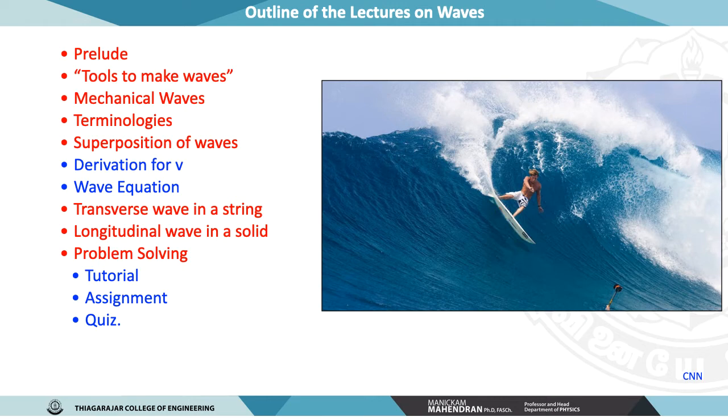What will happen when two or more wave trains are moving in the same direction? That will lead to the superposition of waves, which will be discussed here. We will derive some expressions for the speed of the wave, and wave equations for both transverse and longitudinal waves will be derived. Finally, we will solve some problems like we did in the previous classes.